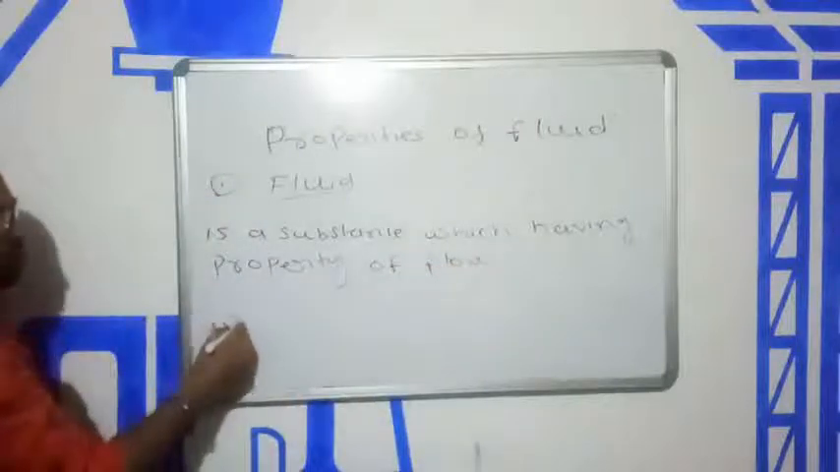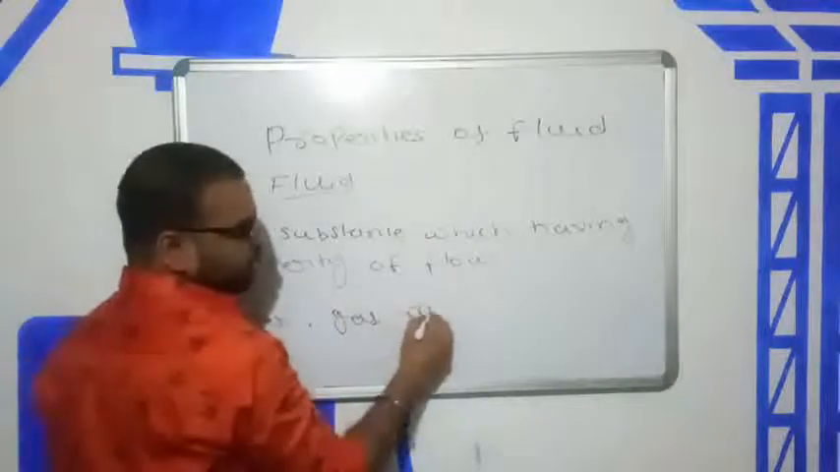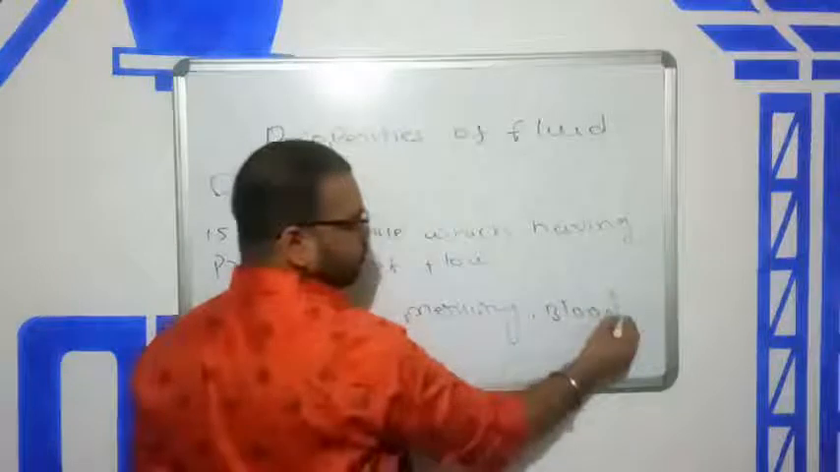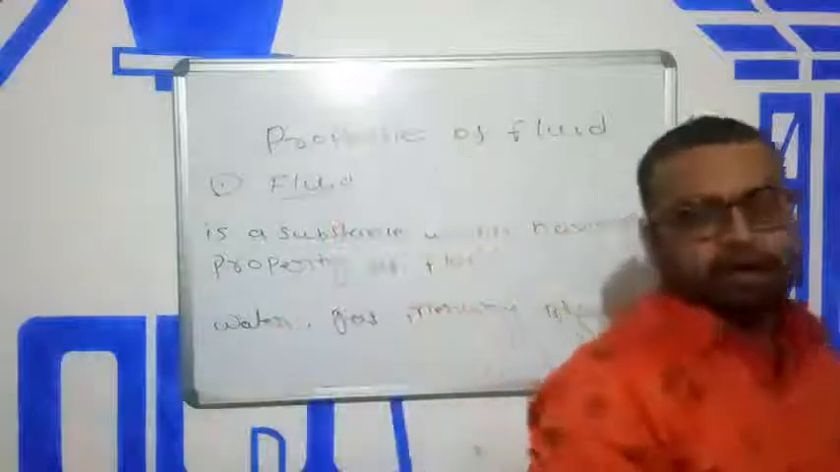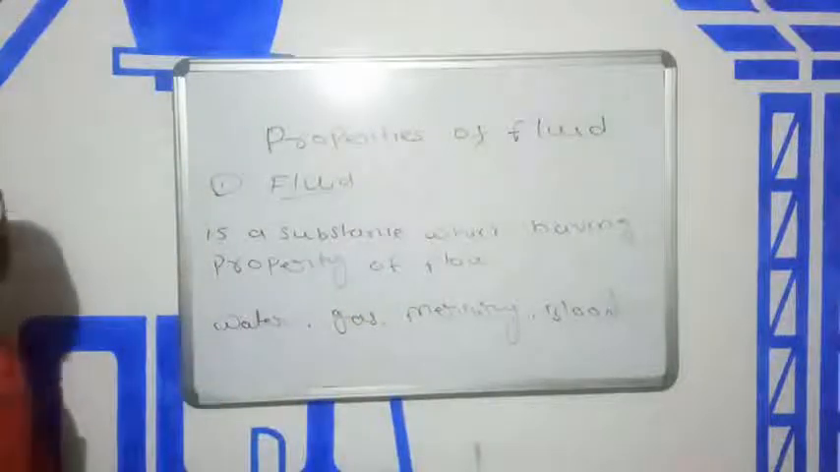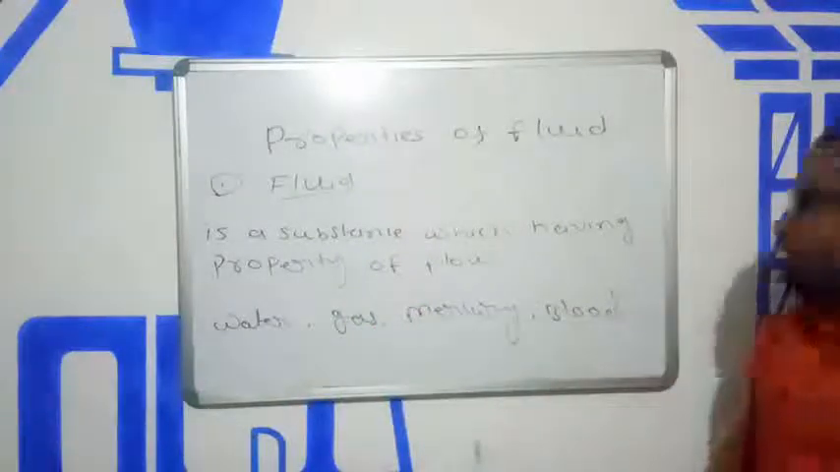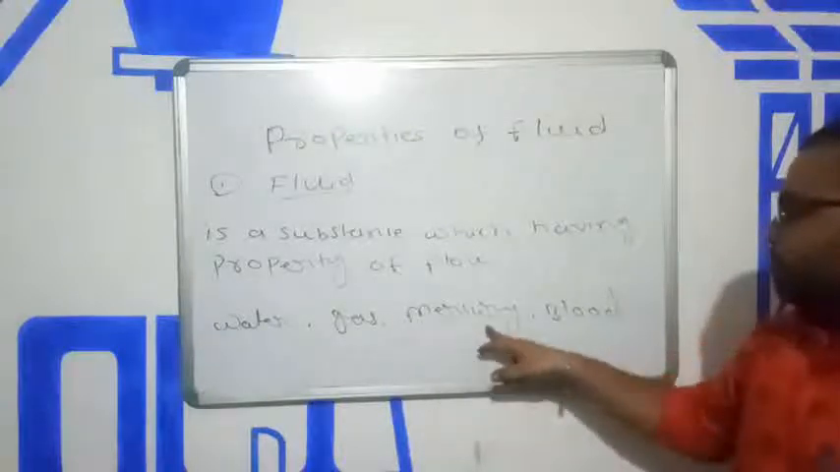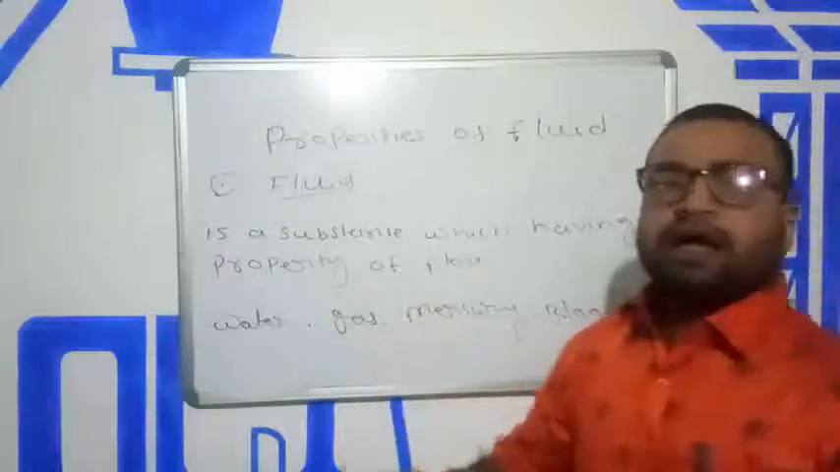Examples: water can flow easily, gas can flow easily, mercury can flow easily, blood can flow easily. Take one glass of water and drop it onto the surface, and you can see that the water flows easily from one place to another. Similarly, take some mercury and drop it onto the surface, and you can see that it flows from one place to another. Blood also flows from one place to another.